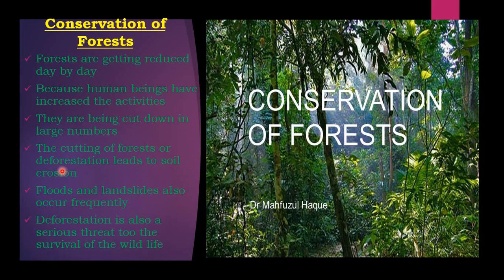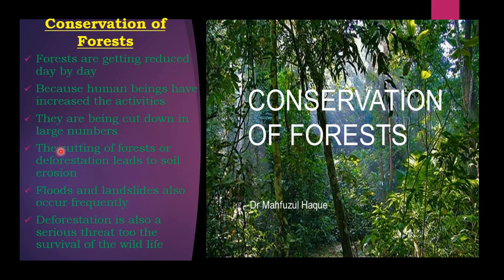So it may cause landslides, the falling of trees, or the collapsing of hills or rocks. The roots of the trees hold the soil tight and control it, but when the trees have been cut, everything loses its strength.